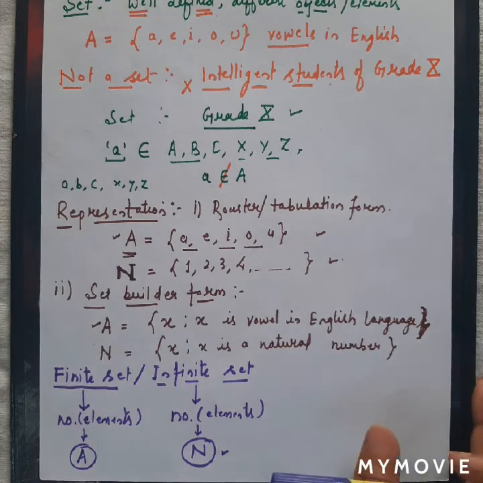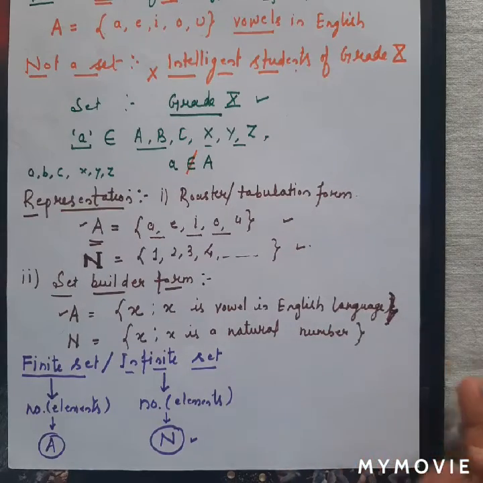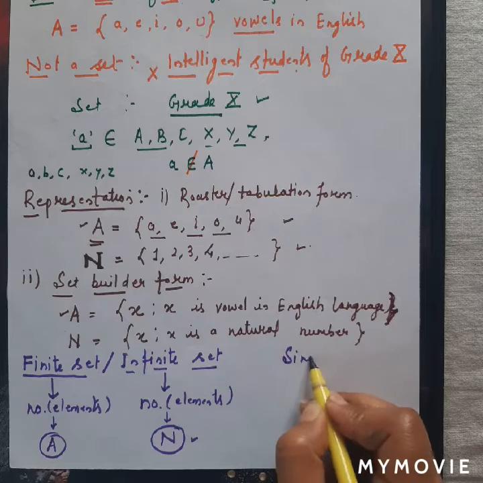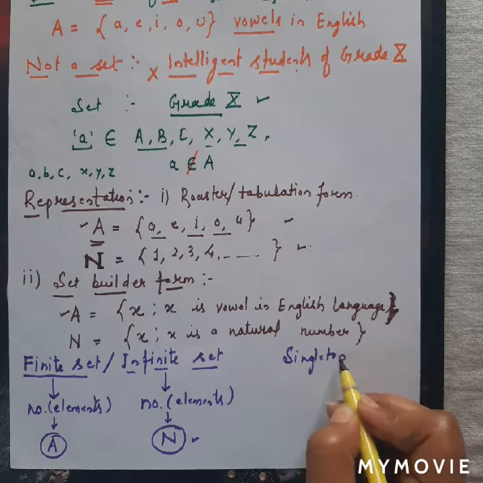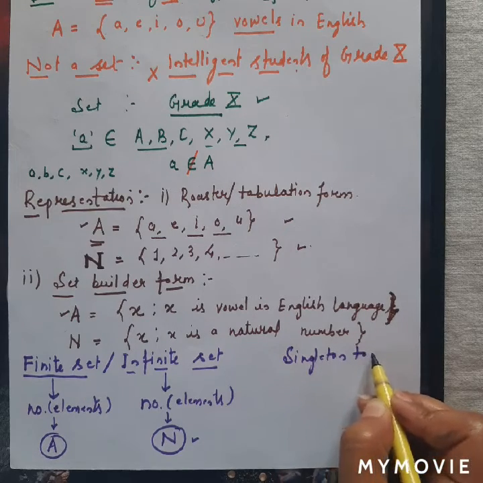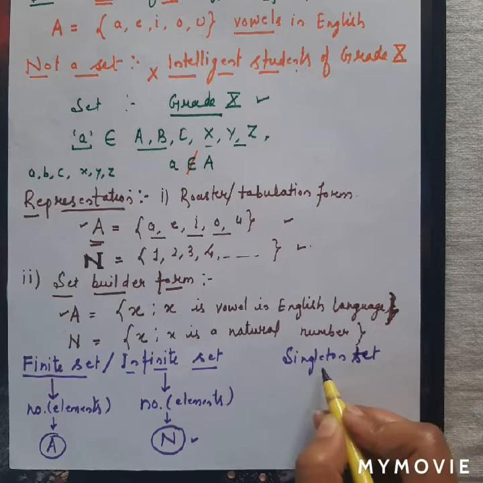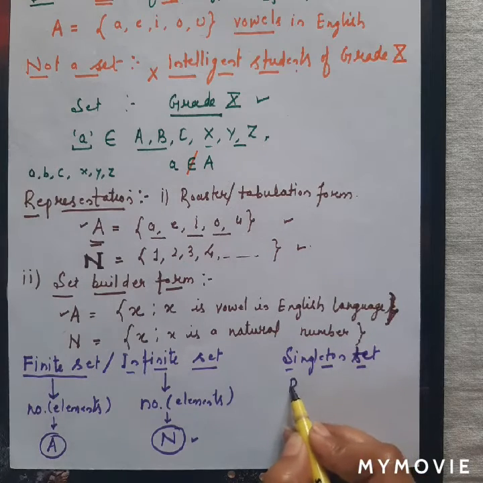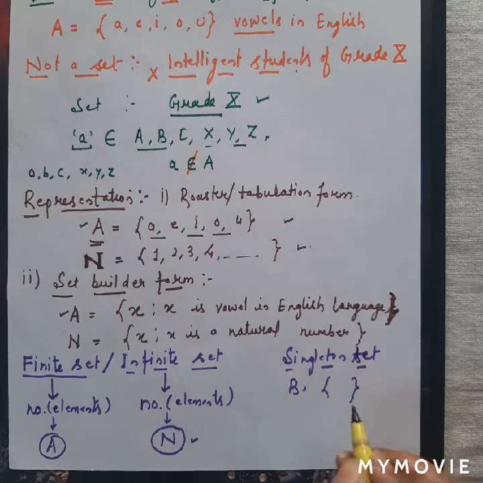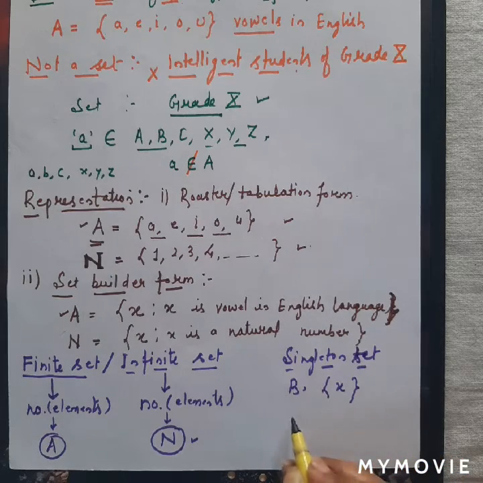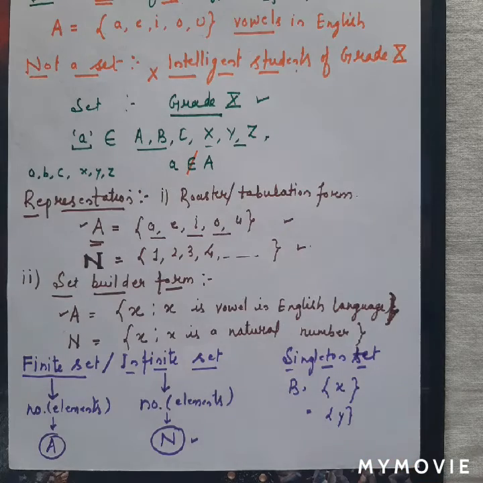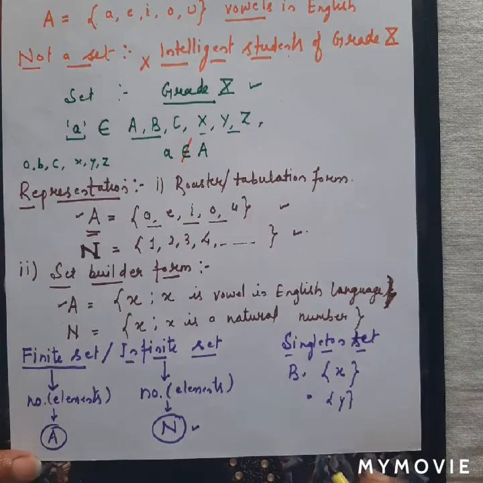And we have another set which is the singleton set. Singleton set means any set which has only a single element. So we can have some set, say B, and the number of elements is only one. It is only x, only y, only z. So in this way, I want to take an example.